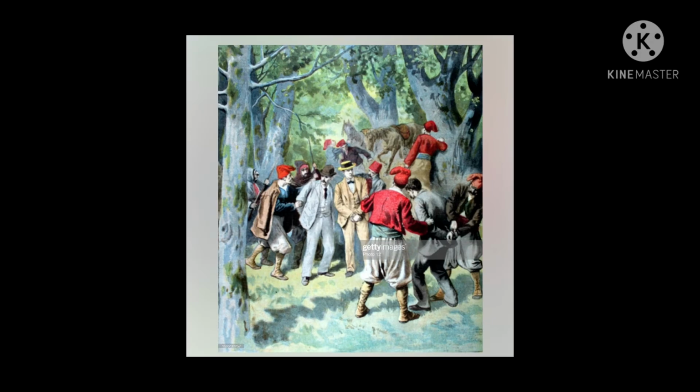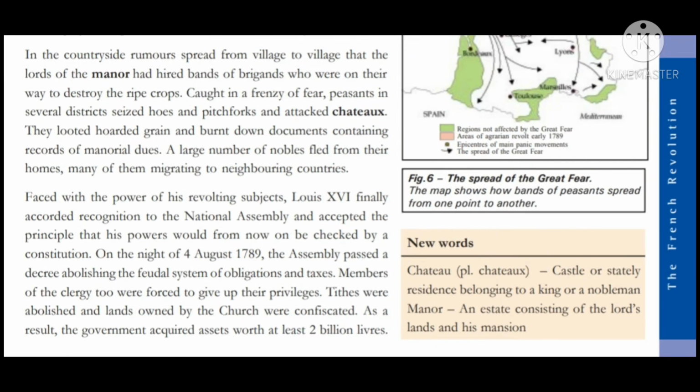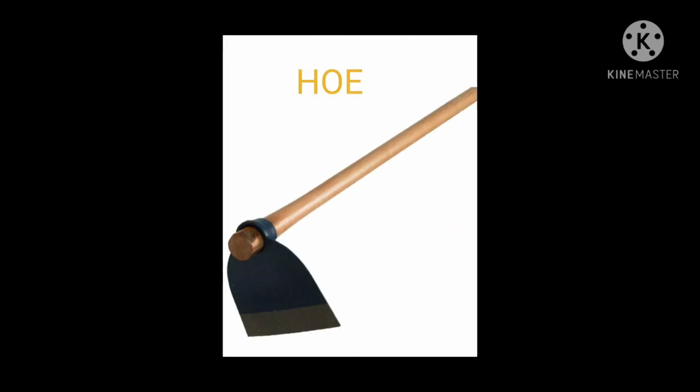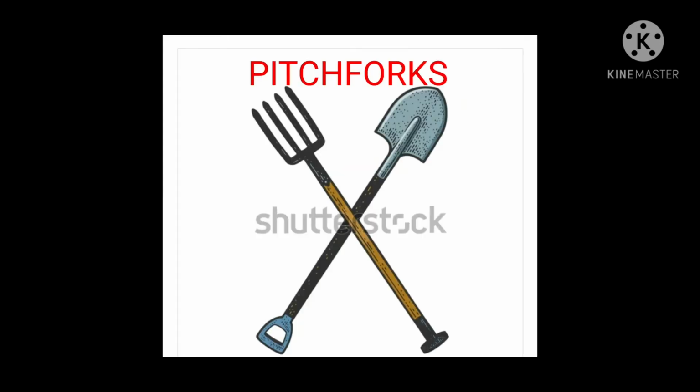They were sending brigands to destroy their ripe crops. So when peasants heard this rumor, they started collecting hoes and pitchforks. Now, hoes and pitchforks are agricultural tools. The peasants did not have any weapons, so they started collecting these agricultural tools in order to counter attack the bandits.